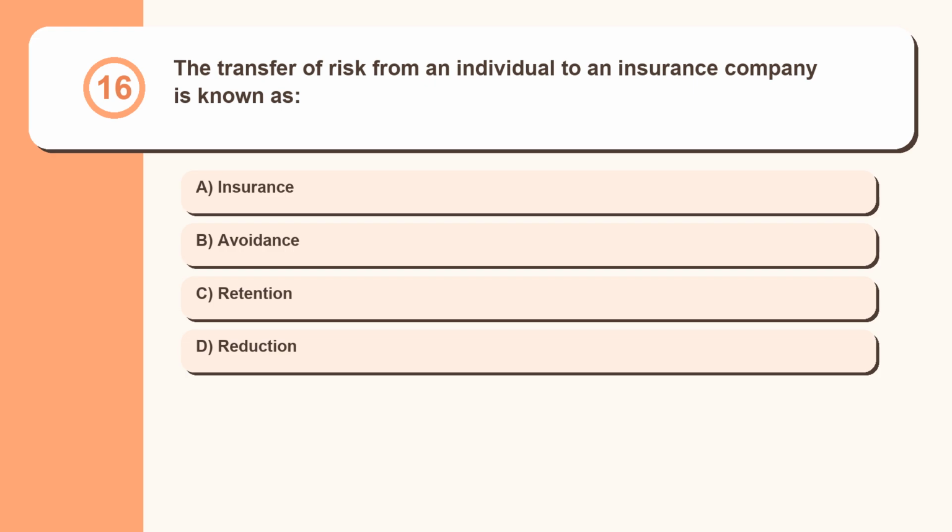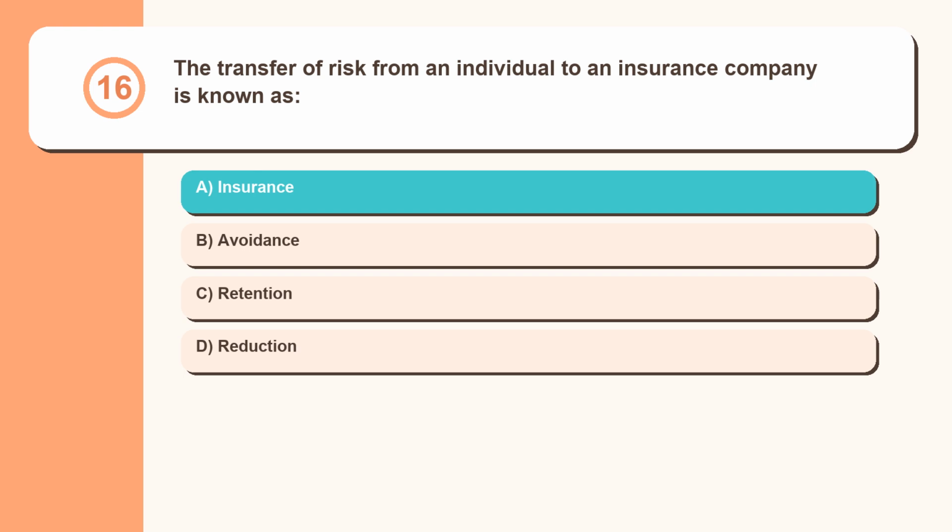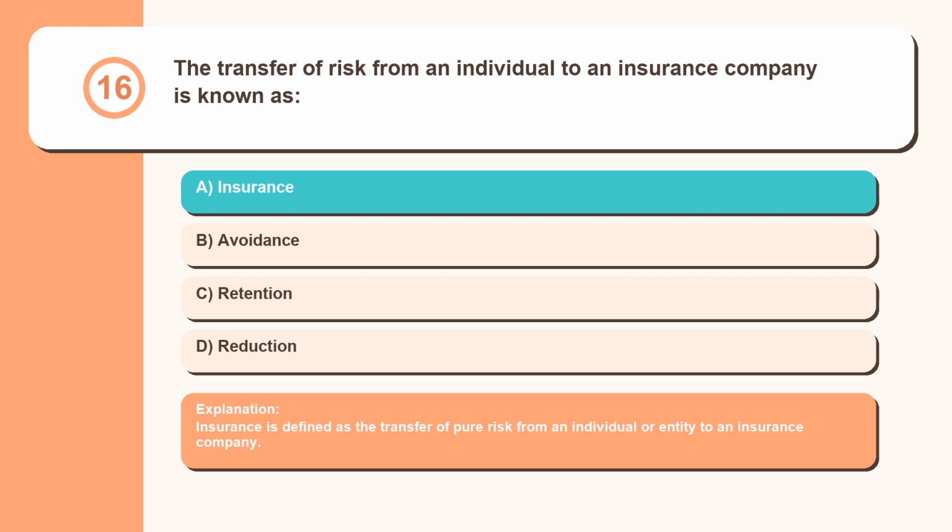Question 16. The transfer of risk from an individual to an insurance company is known as insurance, avoidance, retention, or reduction? Insurance is defined as the transfer of pure risk from an individual or entity to an insurance company.